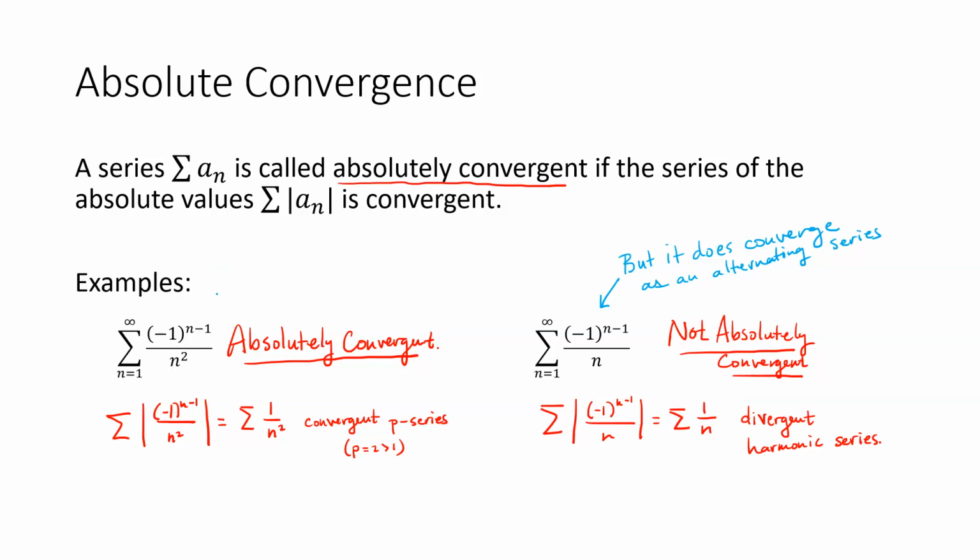And similarly here, this one also converges for the same reason. But perhaps what we'll see is that absolute convergence is actually a stronger condition than just normal convergence.